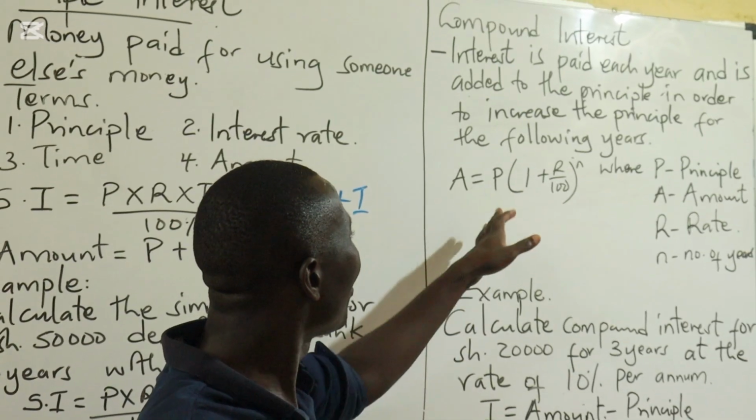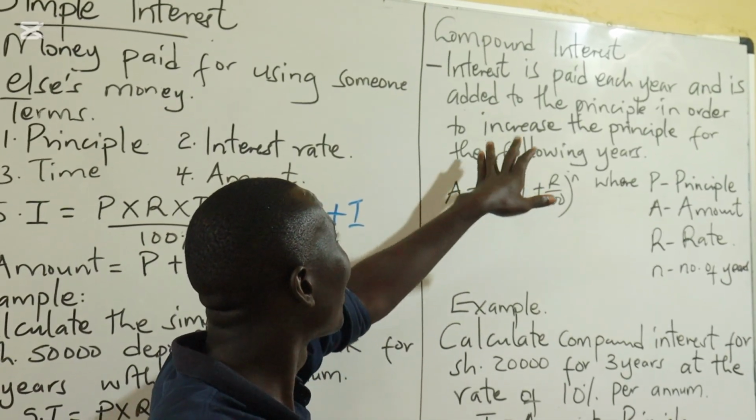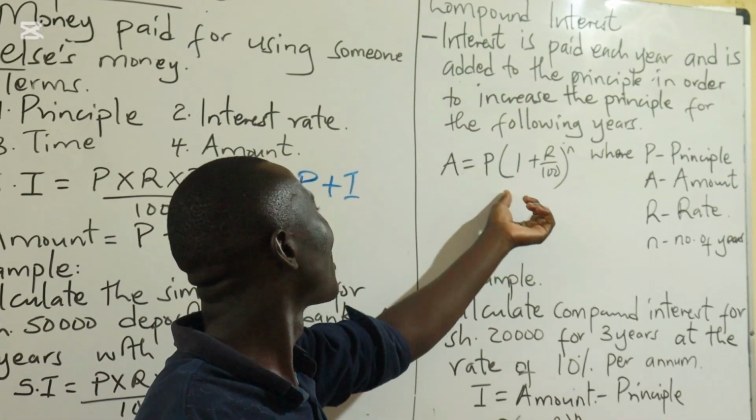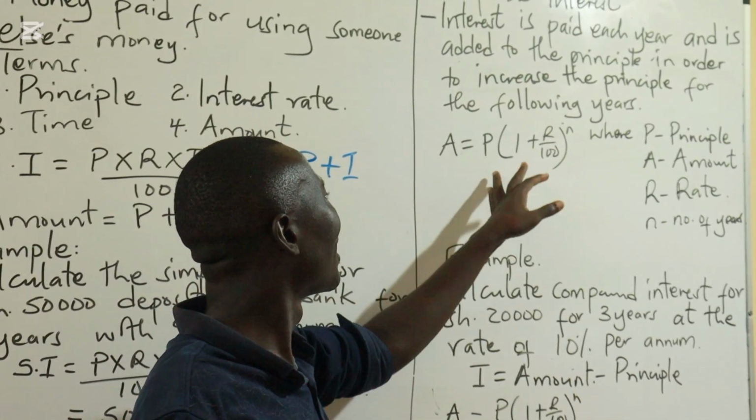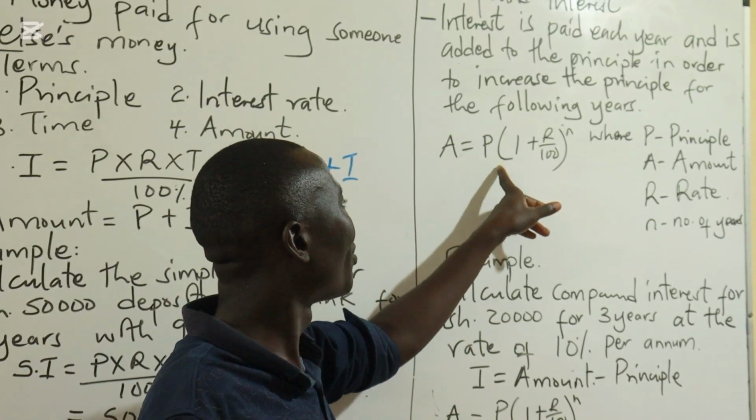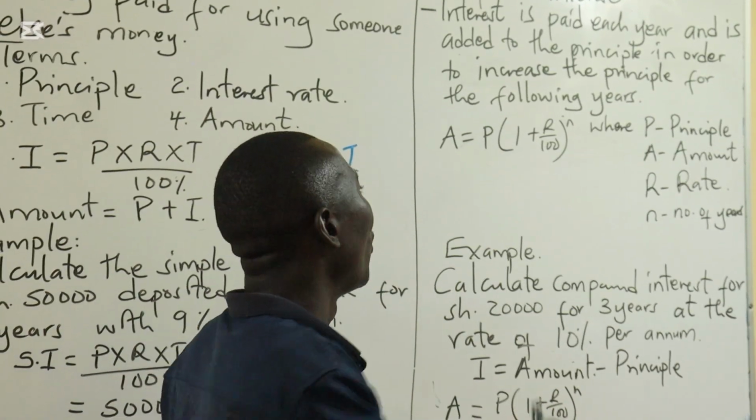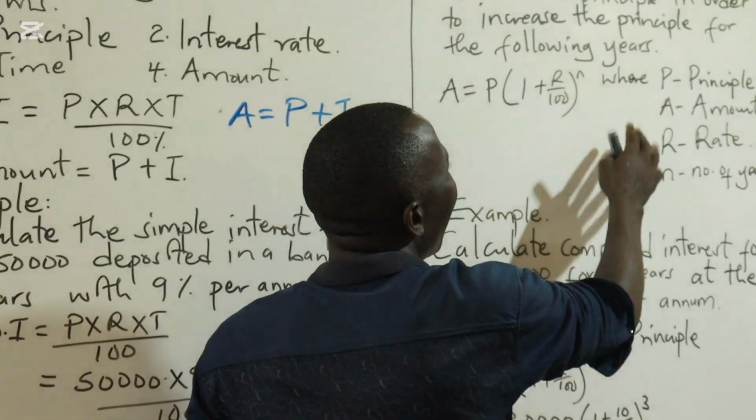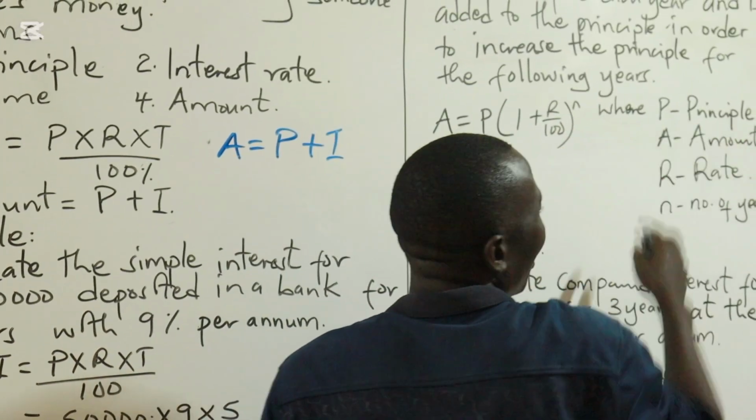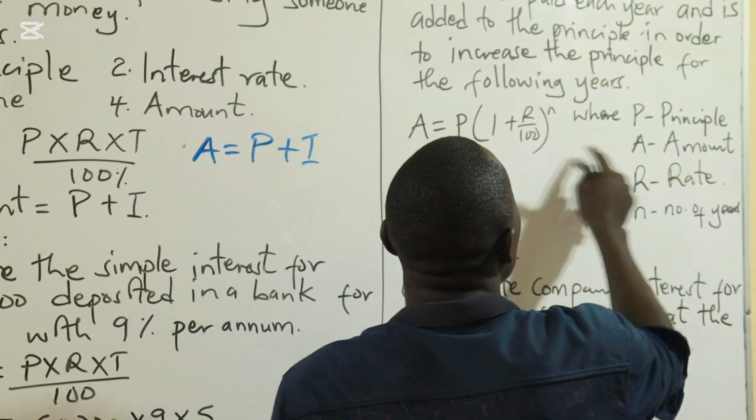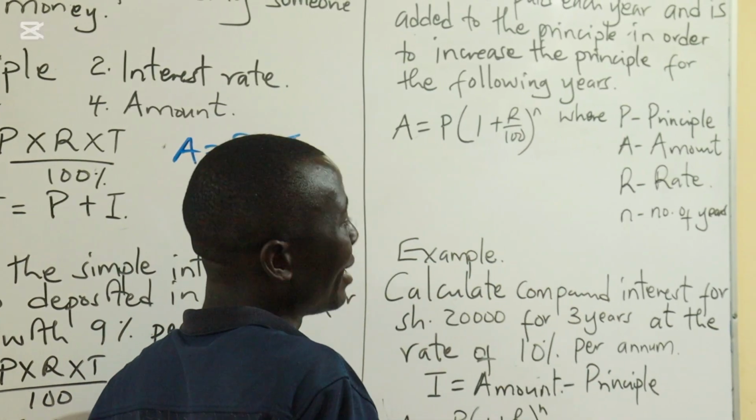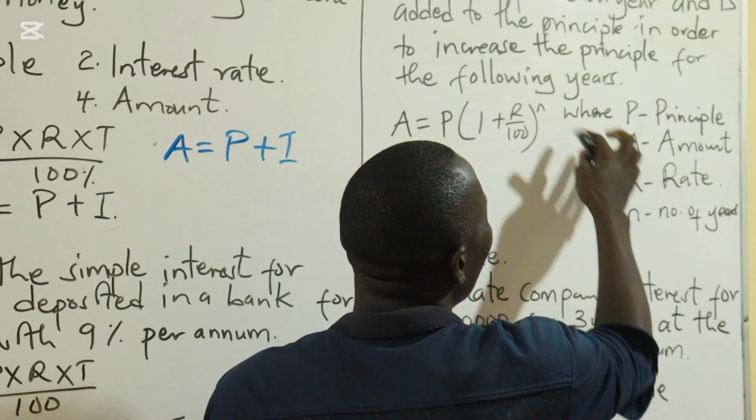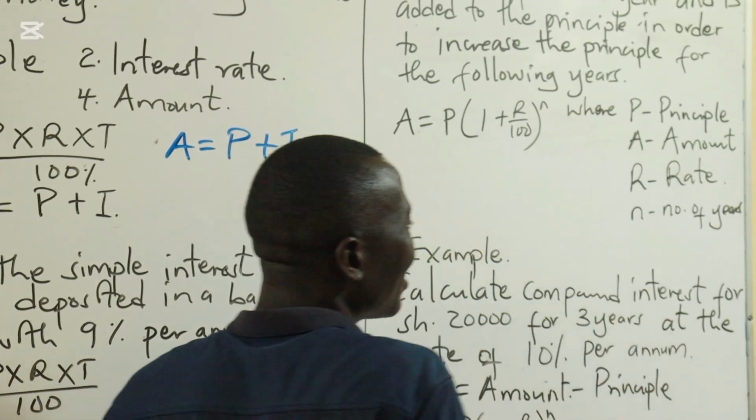And therefore, when we are supposed to calculate the amount we are getting, then the formula changes as opposed to the simple interest. Here, we have A equals P, the principal, into 1 plus R over 100, raised to N. Where P is the principal amount, A is the total amount that you're supposed to get at the end of that particular period, R is the rate, and N, which is the power, represents the number of years.